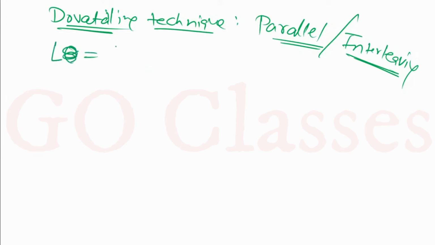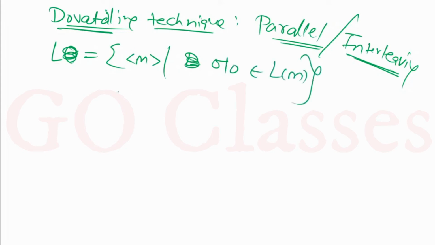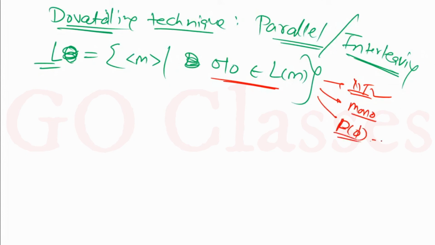Let's assume I give you this language L, the set of Turing machines M such that the string 010 belongs to L(M). So this is our language L. Now for this language L, first of all you can see this is a non-trivial property. Second, you can see this is a monotonic property. And of course the empty language does not satisfy this property. So I can say with guarantee that L complement is not RE.